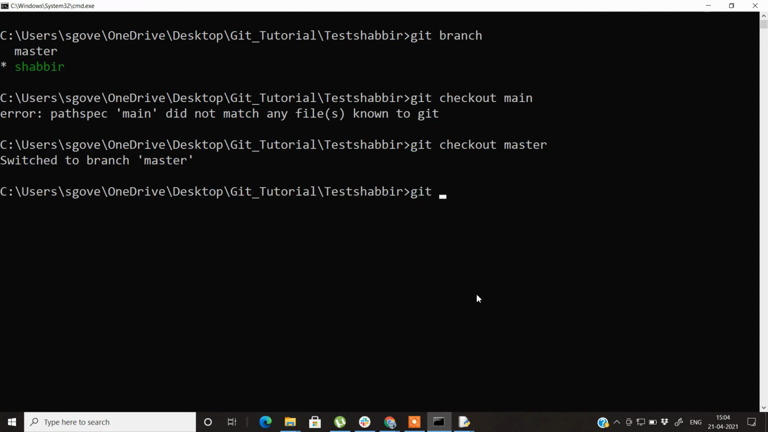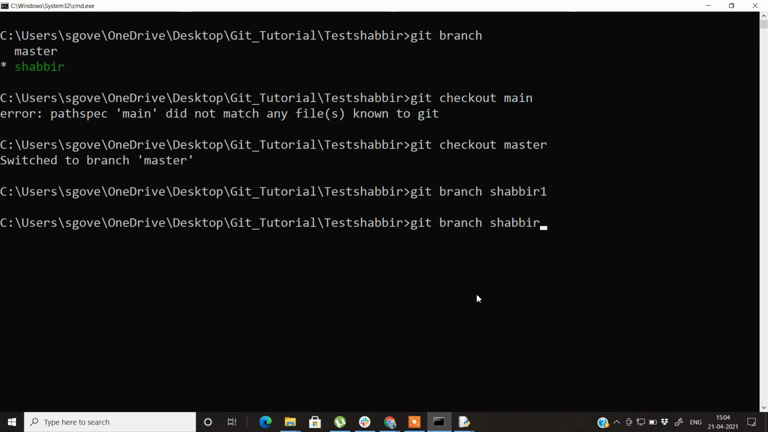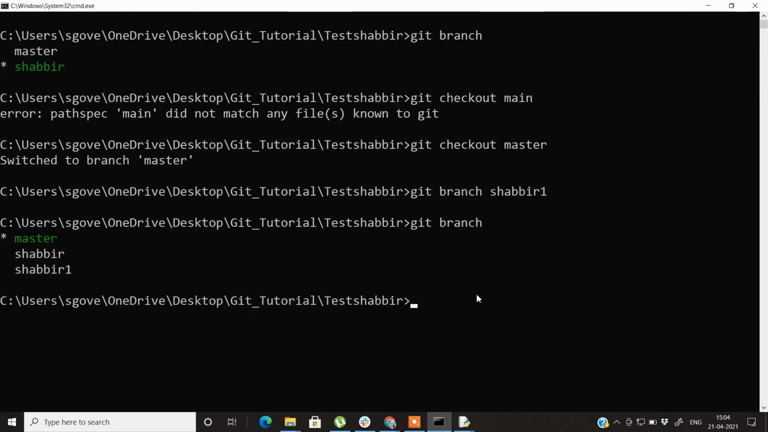Now let's create one more branch out of it, git branch Shabbir 1. So we have one more branch now. If we check, we are on the master branch, and there are two branches branching out from the main branch: one is Shabbir and one is Shabbir 1. I wish to delete this Shabbir 1, because suppose it was created unintentionally and we want to delete it. So how to do that?